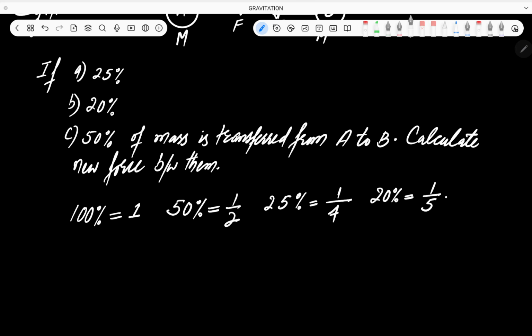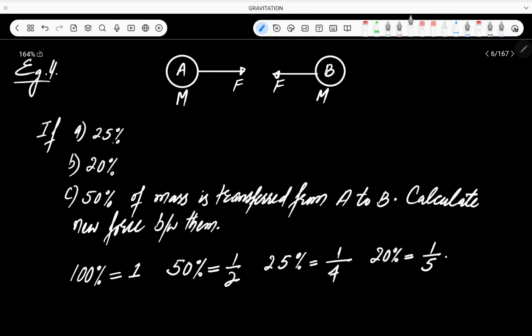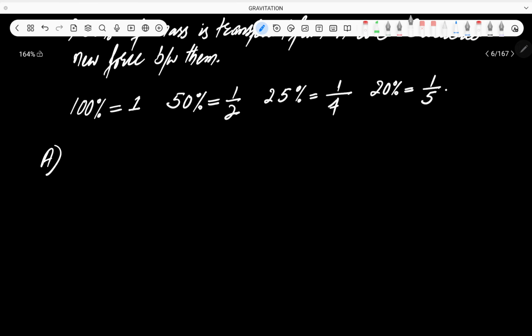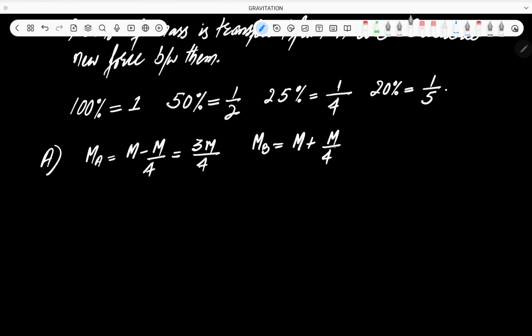Okay. Now what is the question? The question is that 25% of the mass is transferred from A to B. So this means that 1/4 of the mass is subtracted from body A. So the mass of body A will become m minus m/4. Okay, let's solve this. 4 into 1 is 4, minus 1 is 3. So 3m/4 will be the new mass of body A. Body B will have a mass of m plus m/4, because this m/4 is subtracted from A and added to B. So the new mass of B will be 5 times m/4.